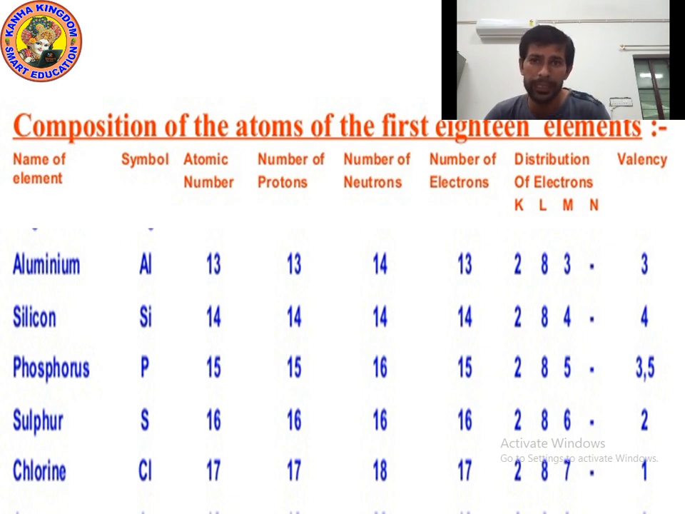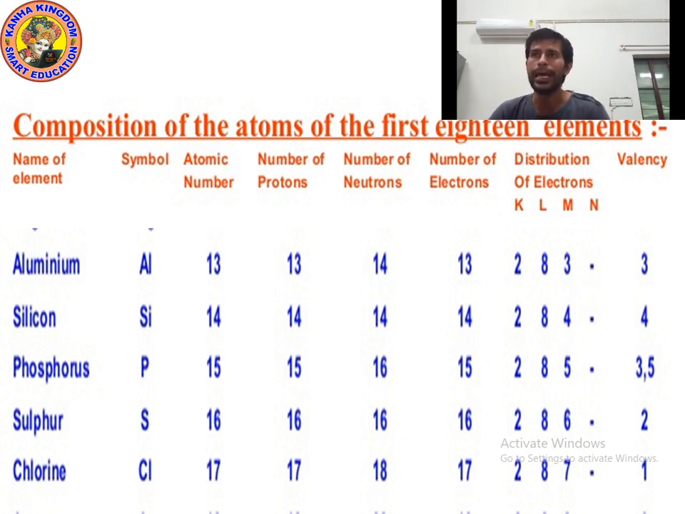The valency of aluminium is 3. How did I get 3? Because we fill electrons in the K, L and M shells, and aluminium has 13 electrons. In the K shell we can fill a maximum of 2. In the L and M shells we can fill a maximum of 8. We always fill the K shell first, then the L shell, then the M shell, then the N shell. So in the K shell we write 2 electrons. 13 minus 2, 11. Now 11 electrons are remaining.